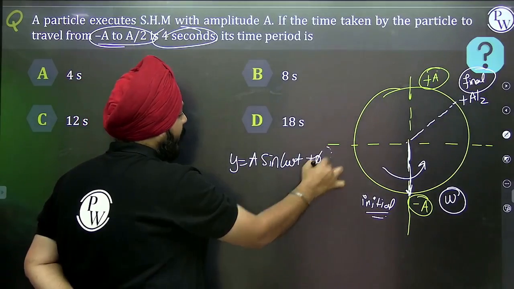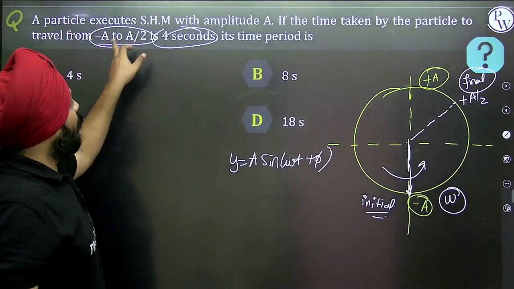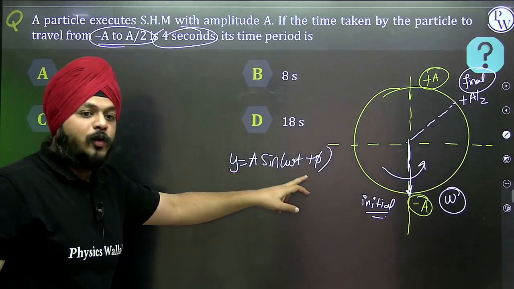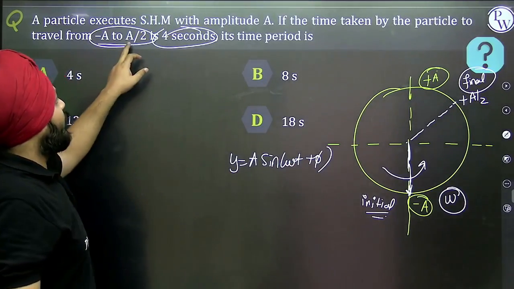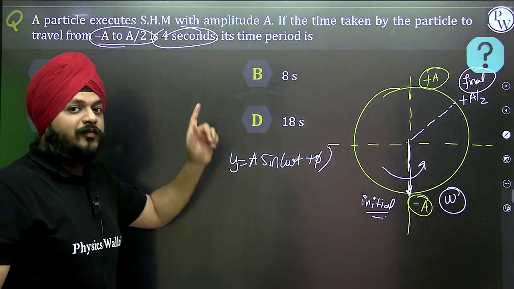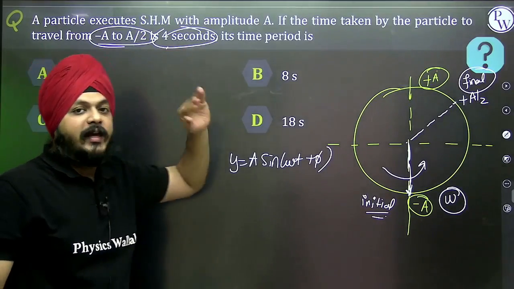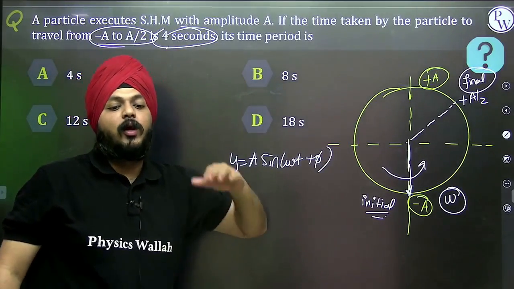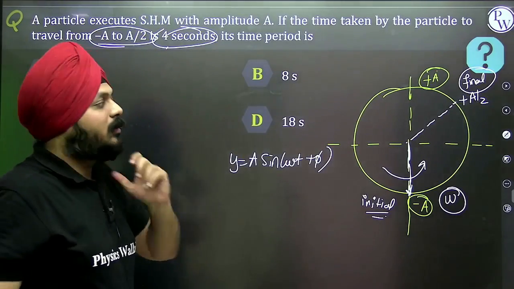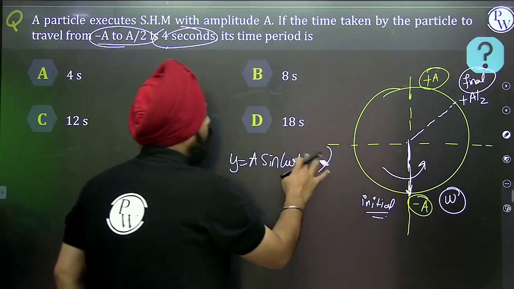Y of a sine of omega t plus phi, right? First, we are going to replace for minus a, and then we are going to calculate for t1. Second, we are going to replace for a by 2, then we are going to calculate for t2. In both cases, we are going to replace the value by the 4 seconds, and do long calculations to find the time period. But this can be solved easily by means of phasor, right? How?